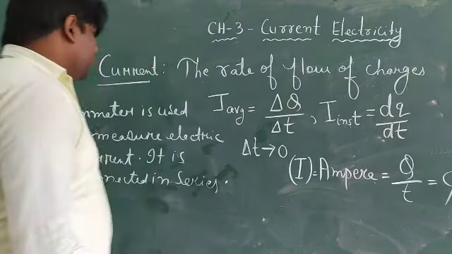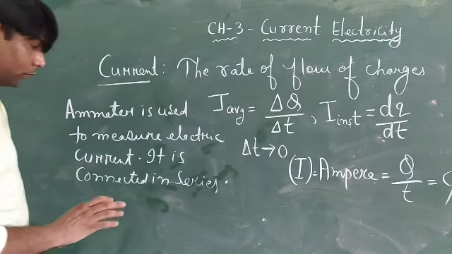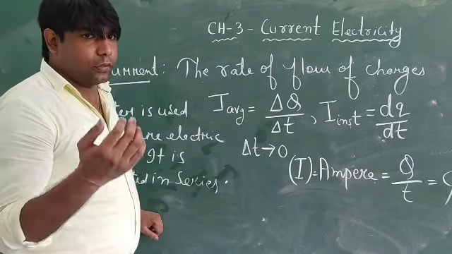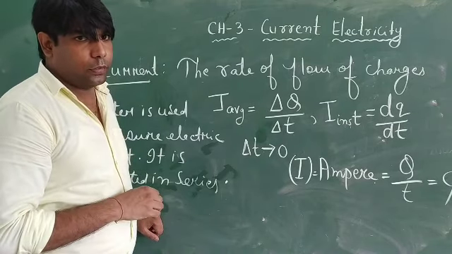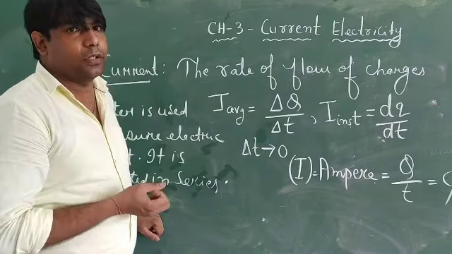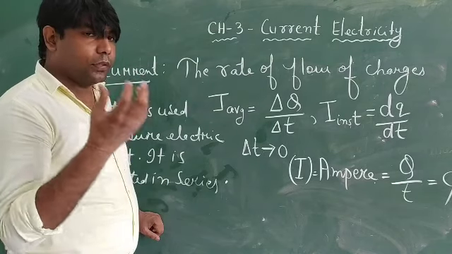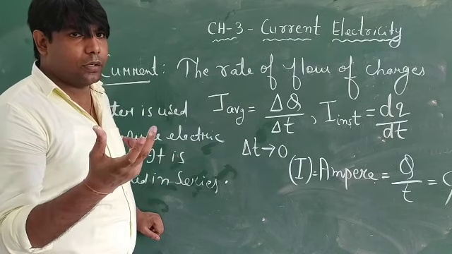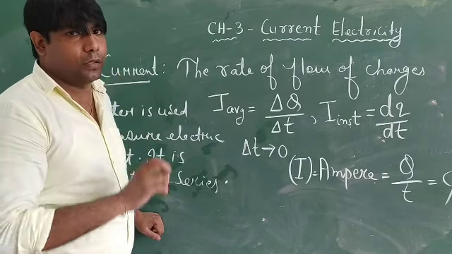Next, the charges do not flow on their own. They require some energy. This energy will be provided by a battery or cell in the form of an electric field to the conductor.